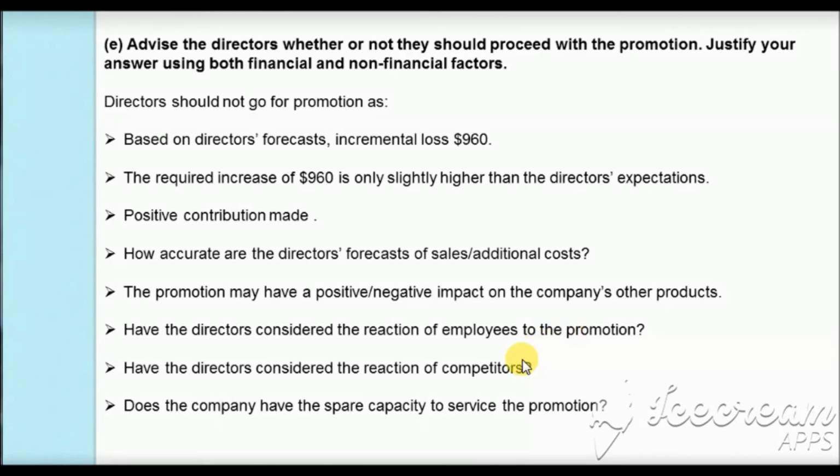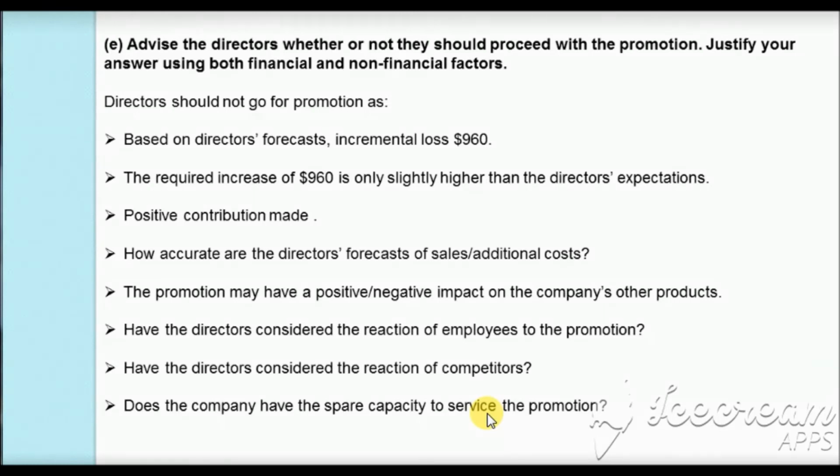Next, they are going for the price promotion without considering the reaction of the competitors. If the competitors reduce the price below what the directors have considered to be the appropriate price for the price promotion, then what happens? As the competitors' product price is lower than what we are selling at, naturally this will be a complete failure and there will not be any increase in the sales, and because of this the company may face losses.